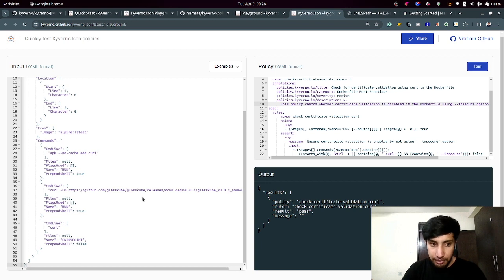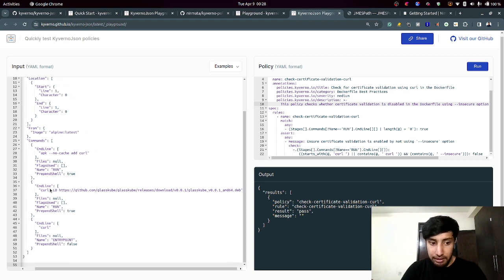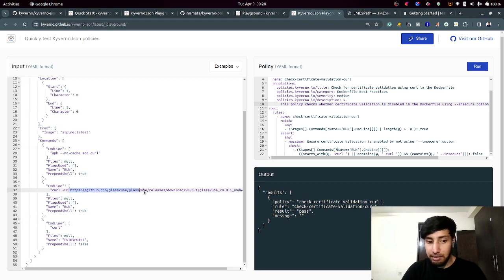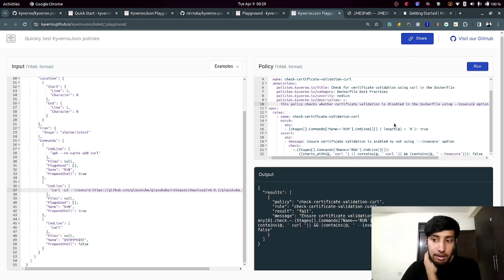If I go here and try to see, you can see that I'm not using any --insecure when I'm having the curl command. That is the reason it's giving me passing checks. What if I have something like curl -lo, and I'm going to use --insecure? This means the certificate is not valid. Don't check the validation of the certificate. Okay, I will run this and it's giving me failing checks. Why? Because it contains the --insecure option. This is a use case.